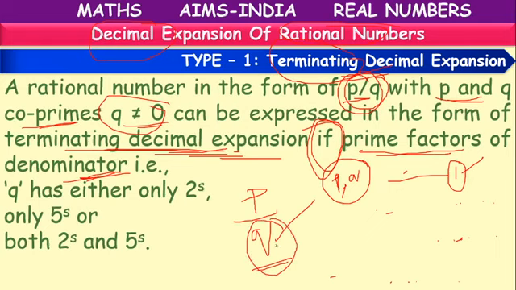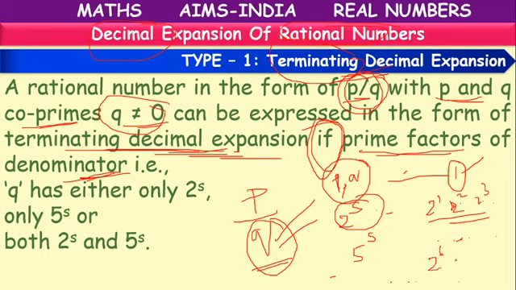The prime factors of q should be either only 2 power s, like 2 power 1, 2 power 2, 2 cube, where s can be 1, 2, 3, or only factors in the form 5 power s, or both factors, 2 power s and 5 power s.